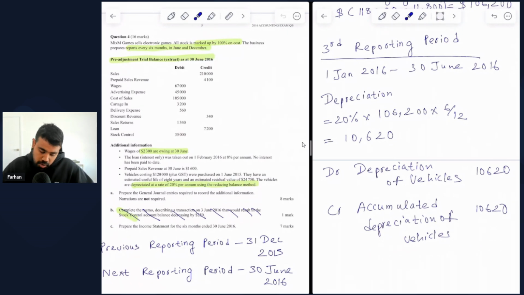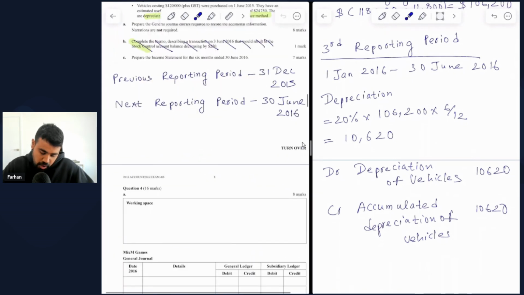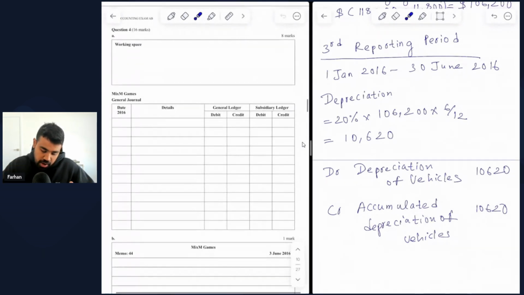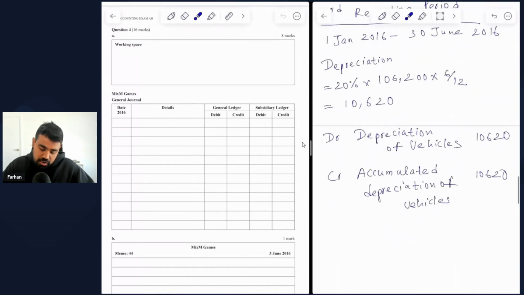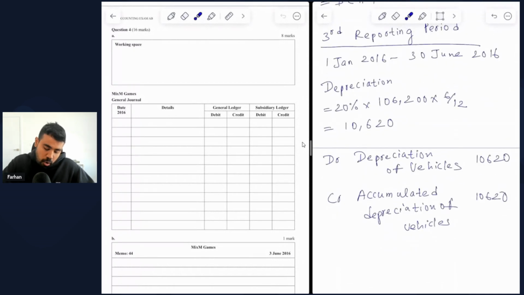All right, so let's move to the outline that has already been given to us. So let's understand how we can prepare all these journal entries. So you can see the format or the outline that we are given. It includes columns for general ledger and subsidiary ledger. So what's the difference between general ledger and subsidiary ledger?